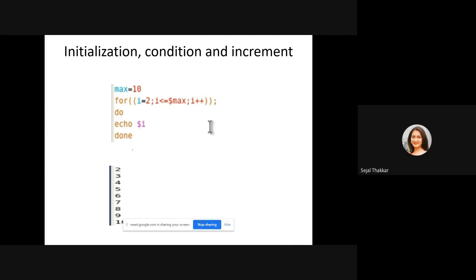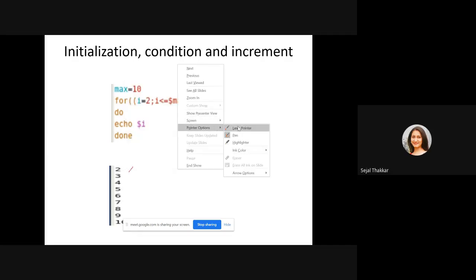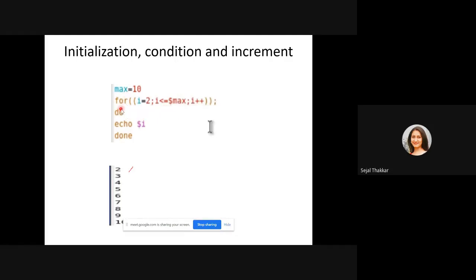So initially i is equal to 2, right? Now is i less than or equal to 10? 2 is less than or equal to 10. That is correct. So it is going to print 2. Here it is printed. Now i++, now i will become 3. It is going to check: 3 is less than or equal to 10, true? Yes. It will increment i and print 3.